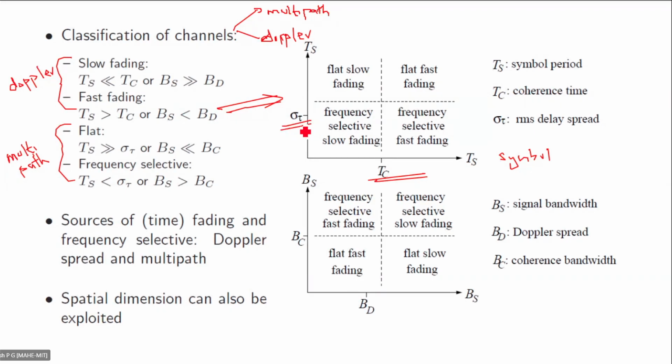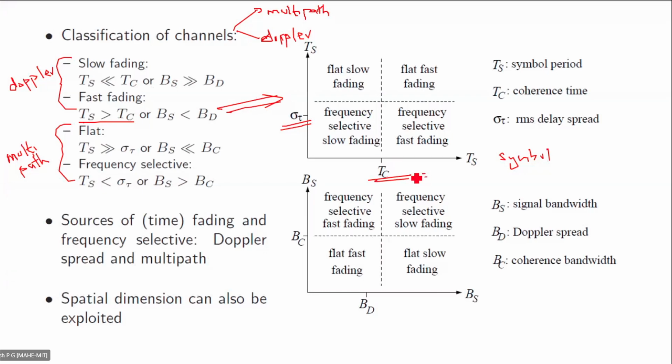So by looking at the equation to the left, if symbol time is greater than coherence time, what is the effect? If symbol time is greater than coherence time, we'll be experiencing fast fading.